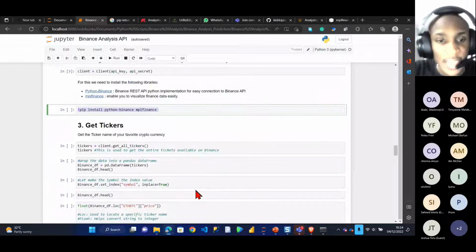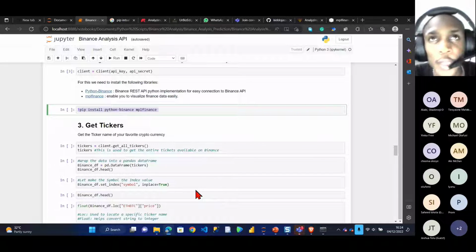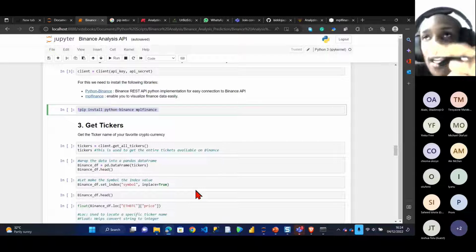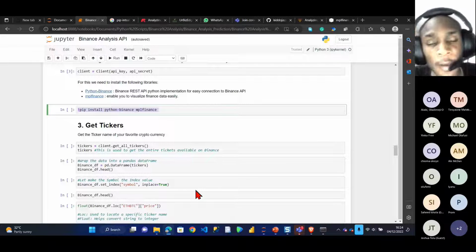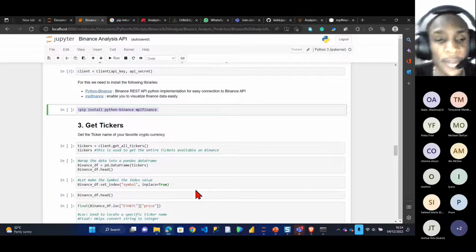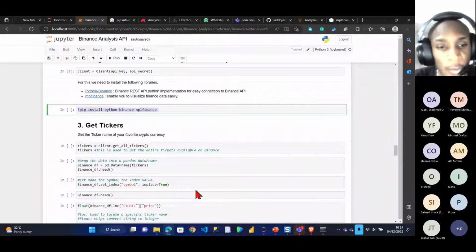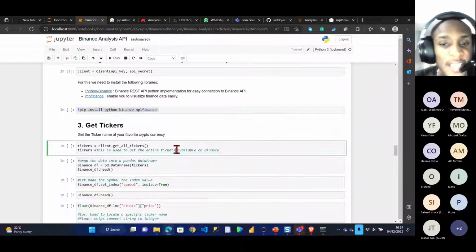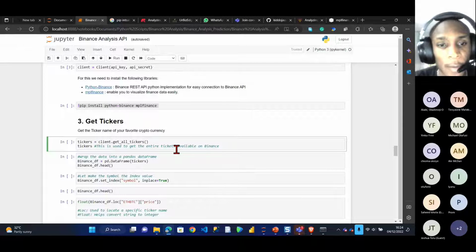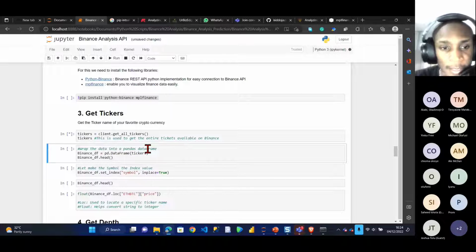So get ticker. The ticker basically gives you all the names used when you are trading. I'm in Nigeria, so the ticker code for Nigerian currency is NGN. For US dollars, it's USD. So there are different ticker names. What I want to do now is get all the ticker names with their prices. So I'll just run this line of code over here.